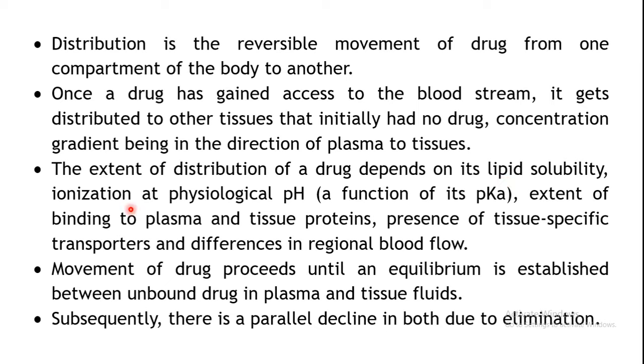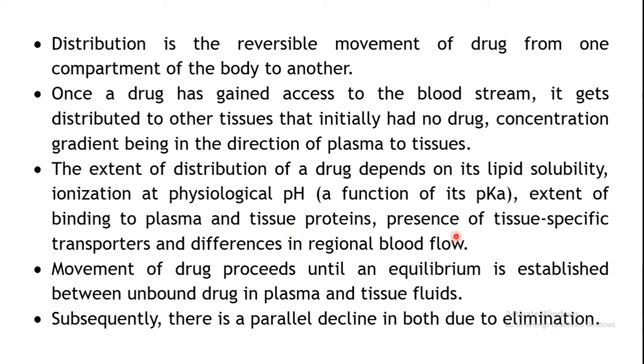Then the ionization at a particular physiological pH will also determine it. Specifically in case of passive diffusion, pH plays a very important role, because it determines the amount of drug which will remain in the ionized or unionized state. Then the extent of binding to plasma and tissue proteins, how much of the drug is bound, will also determine the distribution, because anything bound to plasma protein or tissue protein will not be available to cross the membrane.